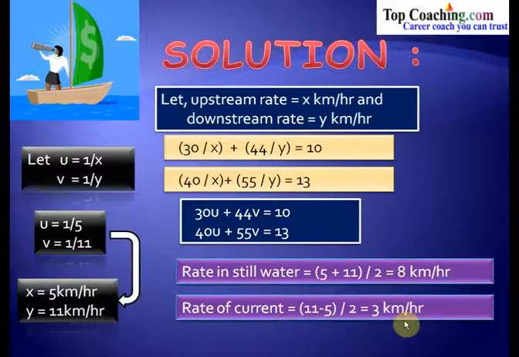All the problems on boats and streams involve the use of upstream rowing and downstream rowing. Upstream rowing is the rowing in which the direction of the boat and the water current are opposite, and so the relative speed would be Vb minus Vs, where Vb is the speed of the boat and Vs is the speed of the stream. And in the case of downstream rowing, we have the relative speed equal to Vb plus Vs. Vb is again the speed of the boat and Vs is the speed of the stream. So both these speeds get added up in case of downstream rowing.